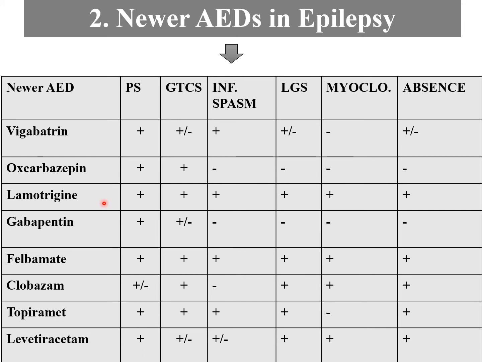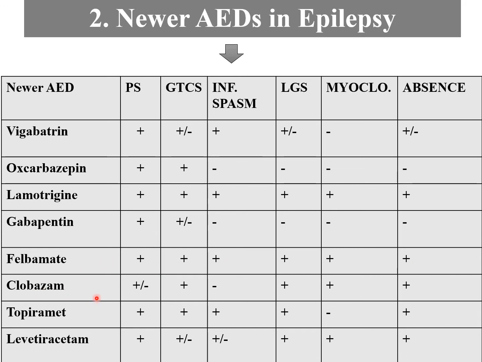So the drug of choice for epilepsy depends on the type and the etiology of the seizure. Gabapentin is effective against partial seizure and slightly effective for GTCS but not for others. Felbamate is effective for almost all types but side effects are more with felbamate.